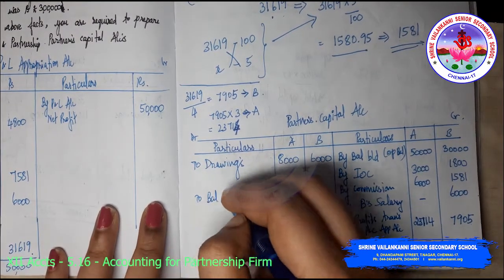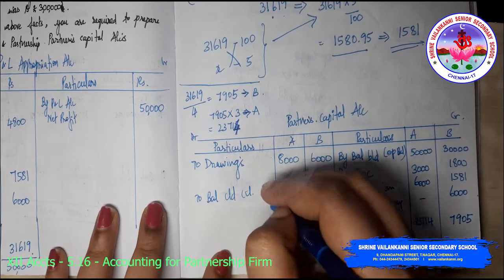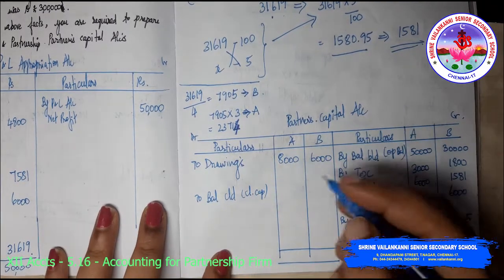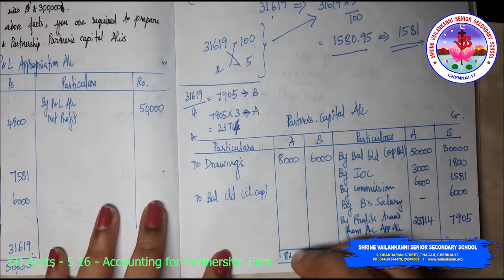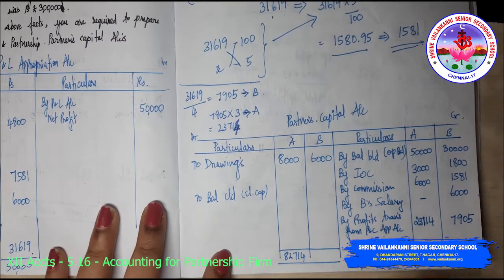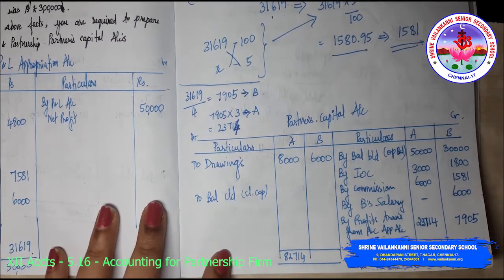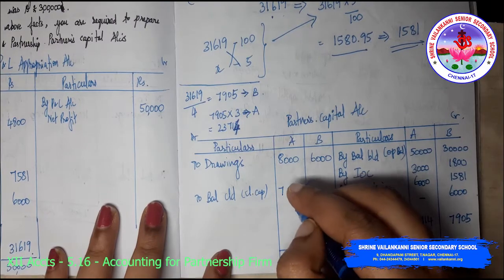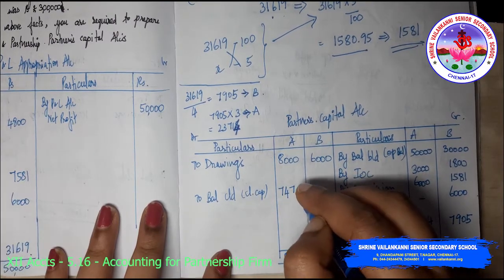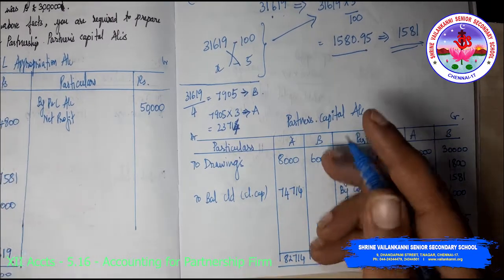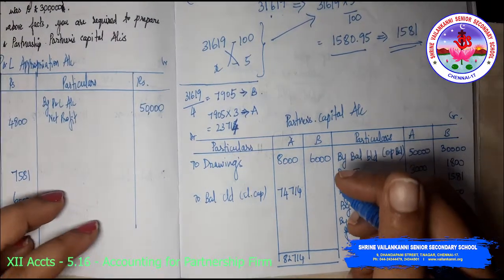To balance carried down, closing capital, okay, closing balance. So 82,714 minus 8,000, the closing capital is 74,714. So 74,714 is the closing capital.